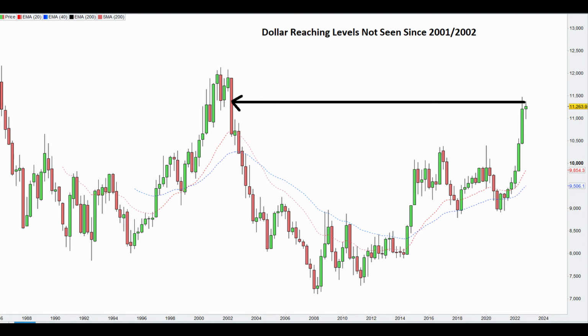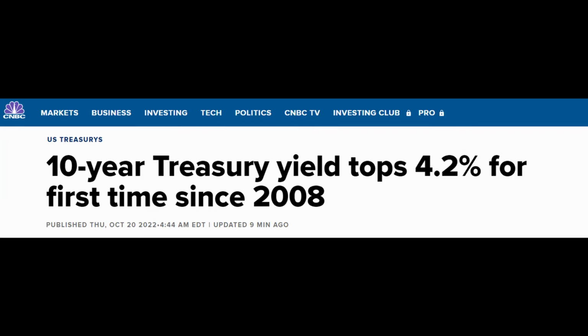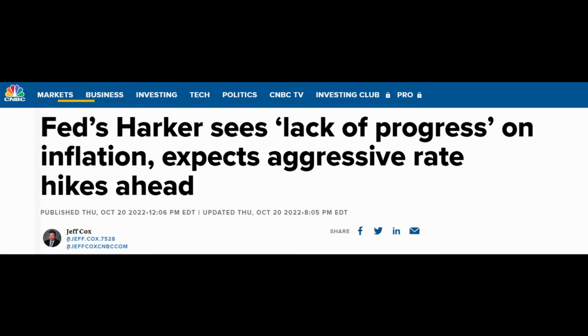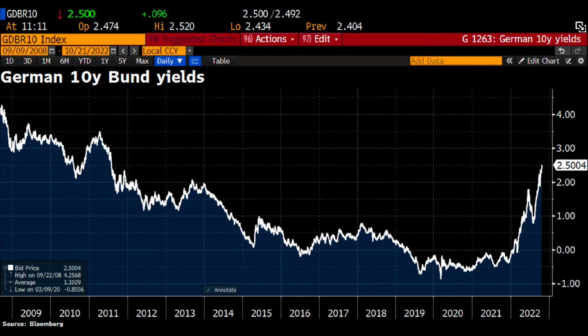will hurt company earnings going forward because large companies export goods and services outside of the US, so a strong dollar will hurt overseas demand. The 10-year yield is hitting levels not seen since 2008, with Fed officials continuing rate hike talk. And it's the same problem in Germany, with the 10-year Bund hitting levels not seen since 2011. Rates are rising globally, and that will continue to hurt equities while the dollar continues to catch a bid.